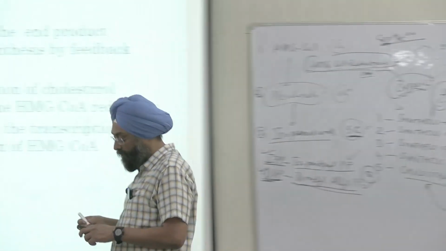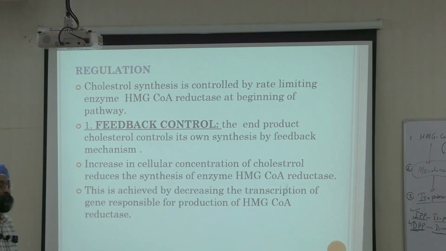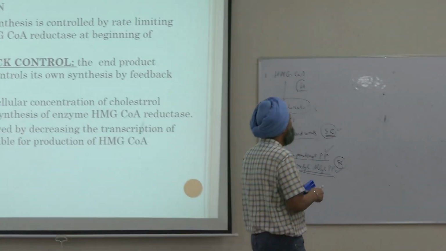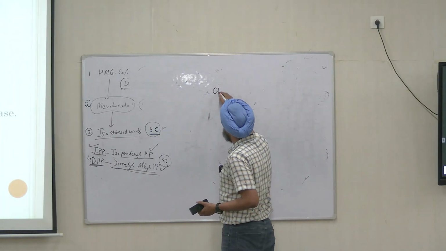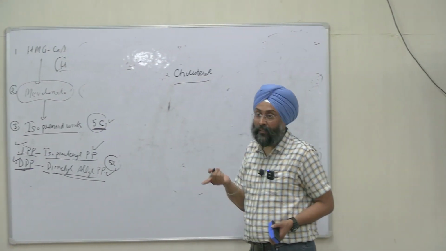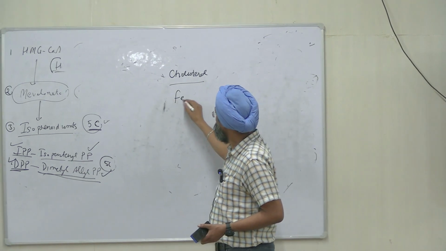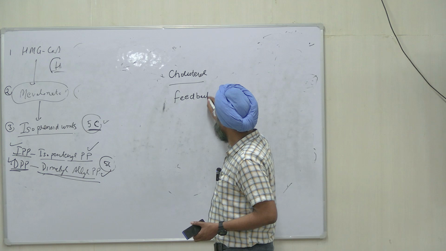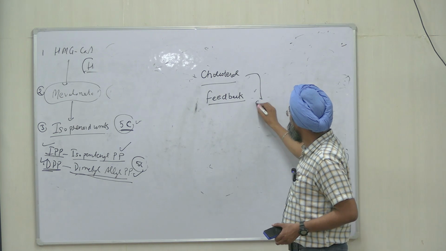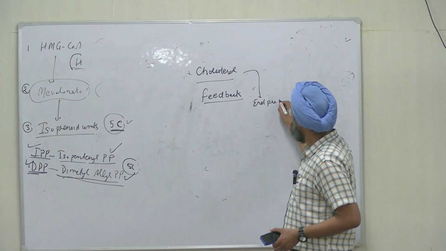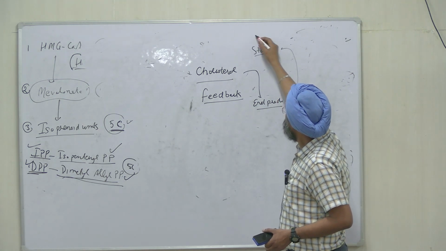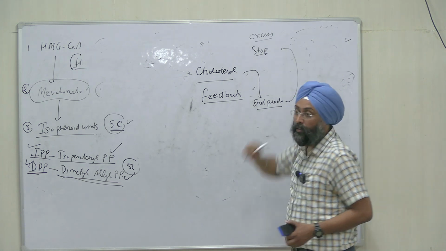So the first regulation is feedback regulation. See the name, feedback. Suppose you already have good levels of cholesterol. When you have excess cholesterol, the end product will stimulate to stop the synthesis of excess cholesterol, right?